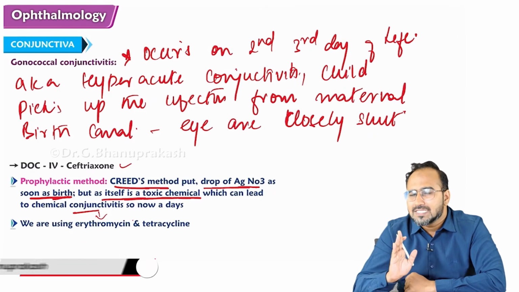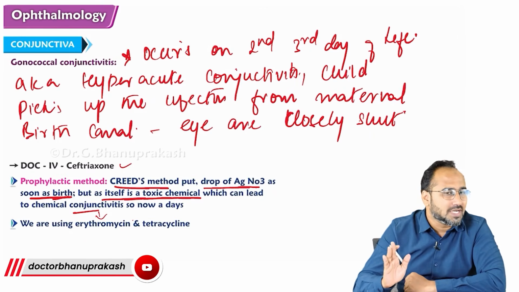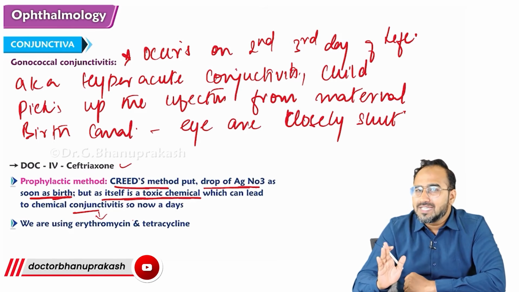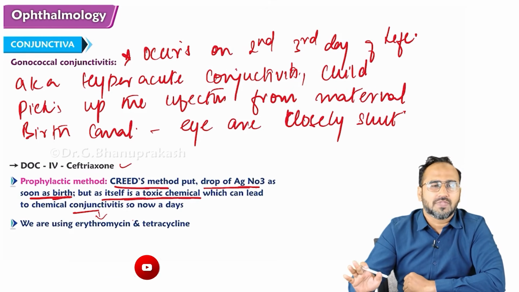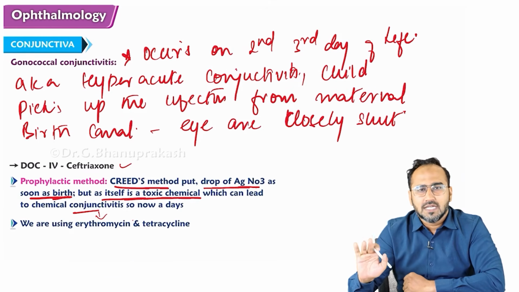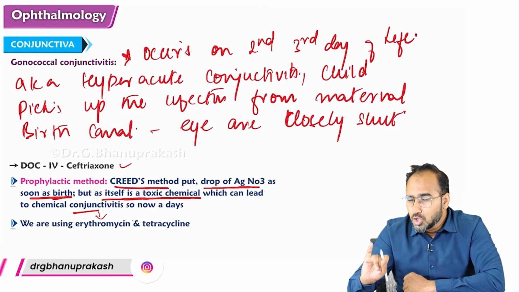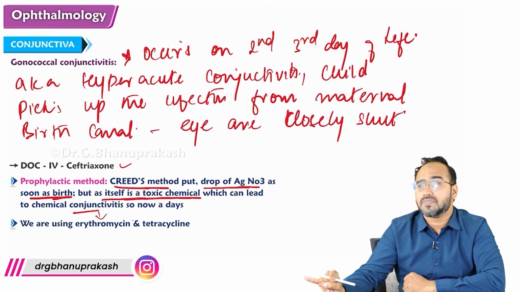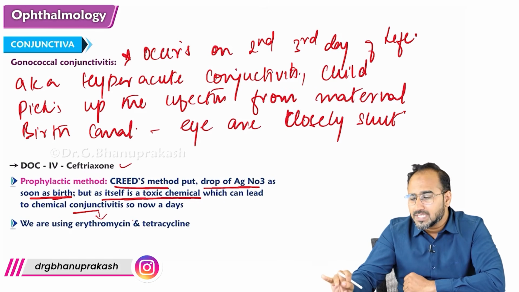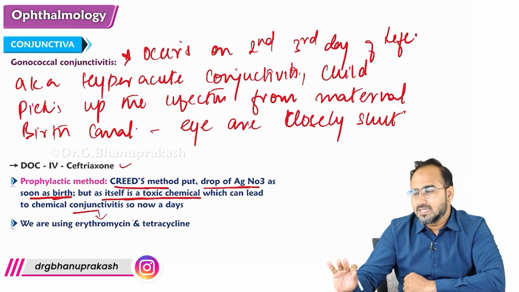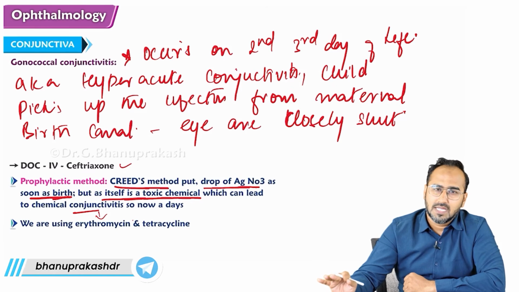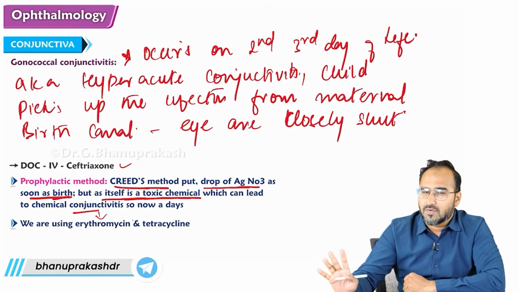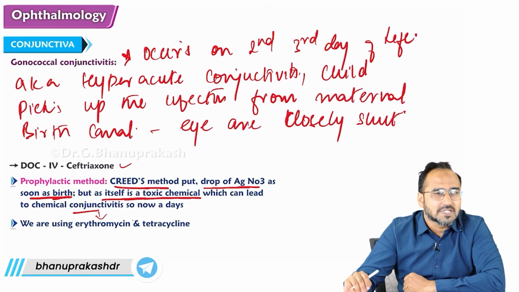Conjunctivitis occurring in a neonate is called ophthalmia neonatorum. Will you see tears in the first month of life? No, sir. Tearing in the first month of life is a case of ophthalmia neonatorum or conjunctivitis. We just started with conjunctivitis, guys. True membranous is caused by Corynebacterium diphtheriae. Pseudomembranous is caused by adenovirus. Epidemic keratoconjunctivitis is again caused by adenovirus.